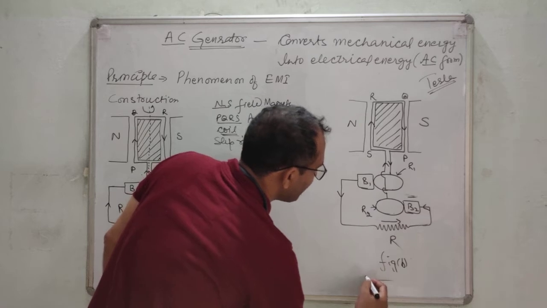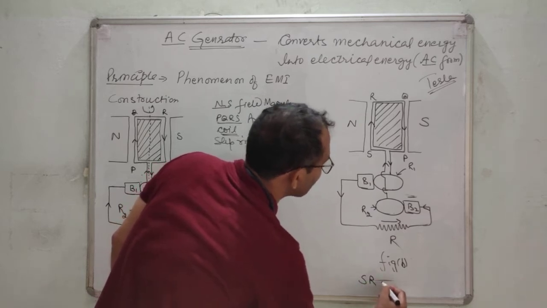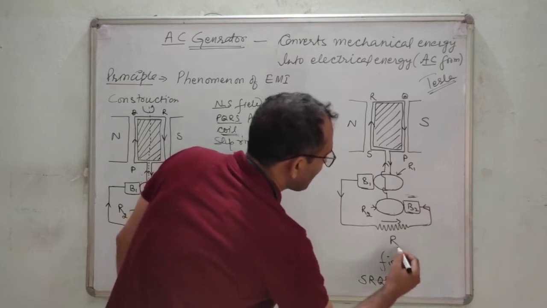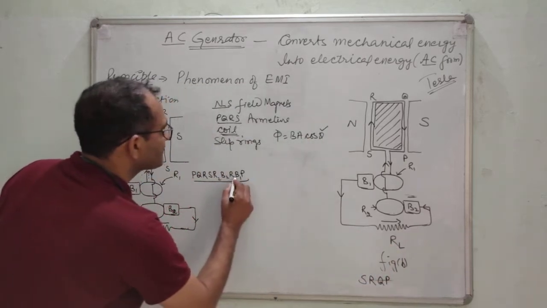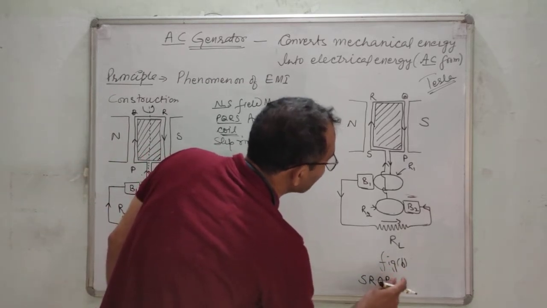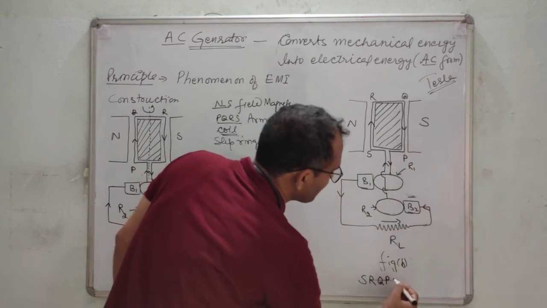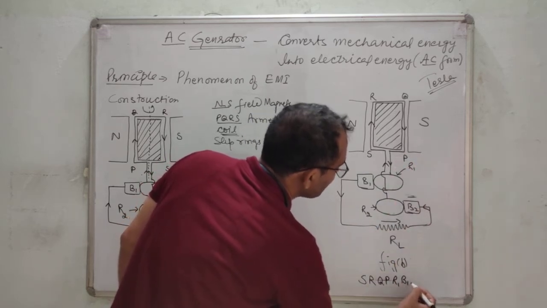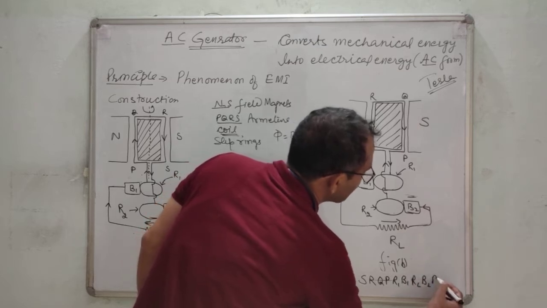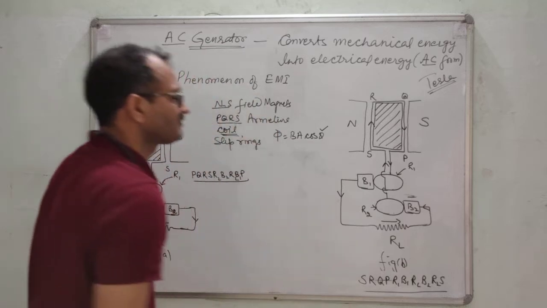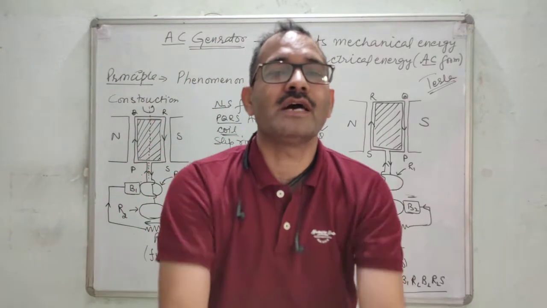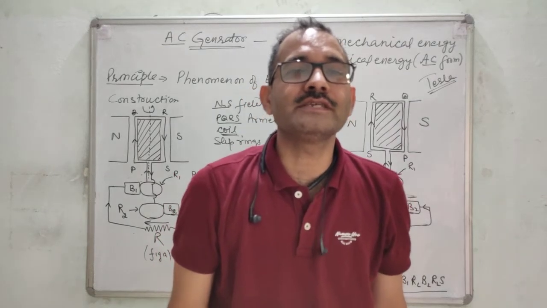I will write this: S to R, then Q, then P. I am representing the load as RL. So S to R to Q, then P, P to R1, R1 to B1, B1 to load resistance, then B2, then R2, and then S. So we see that after every half cycle, the direction of current changes.